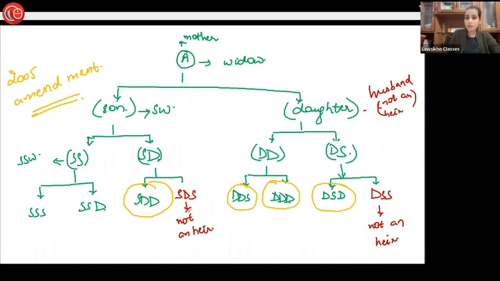We do not have any explanation for this. Similar is the case in this circumstance also. His sister is an heir, but he himself is not an heir. But we do not have an explanation for this. Why is there a discrimination between the sexes over here? Clear about this thing?